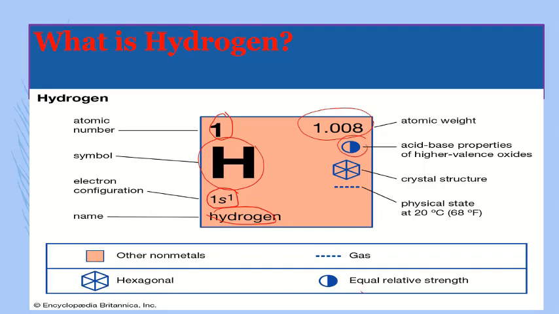Here are the relative strength, and the acid base properties of higher valence oxides. Here is the crystal structure. The crystal structure is hexagonal. Here is the physical state at 20 degrees centigrade: hydrogen is a gas. Here is the color, which shows that hydrogen is a non-metal. At a glance, we have introduced hydrogen.